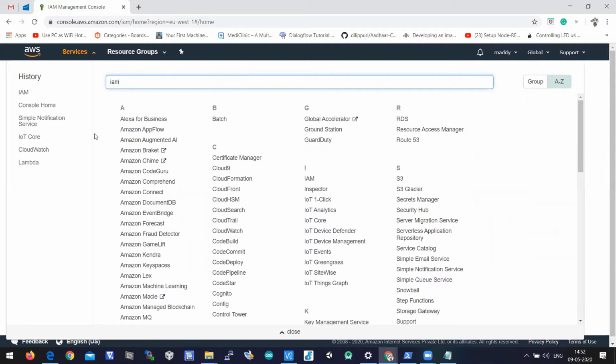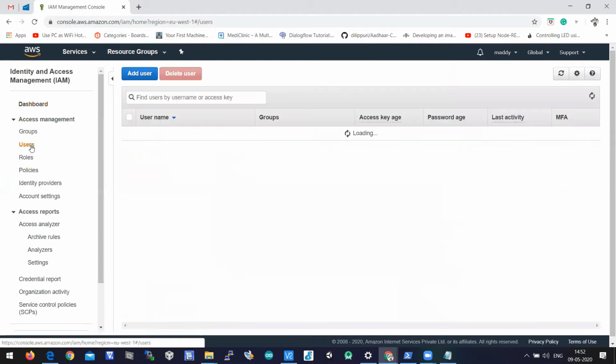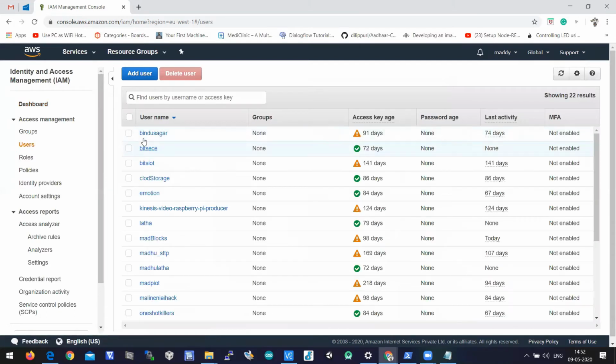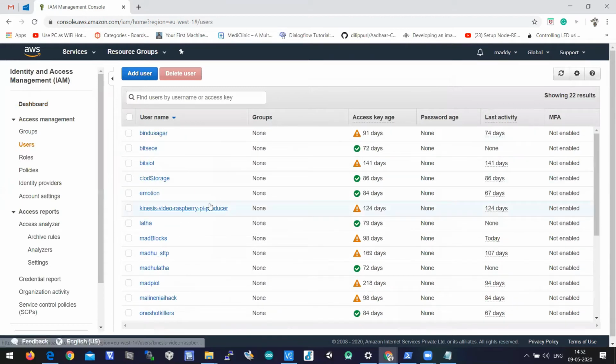By using this service, we can create a user so as to provide access to the Rekognition service for a program. So let's click on Users. When you're a beginner in AWS, you will not find any usernames, but here you can see a lot of users who have registered in my AWS console. Each user will have access to one particular service, based on the application context. So let us create a user.